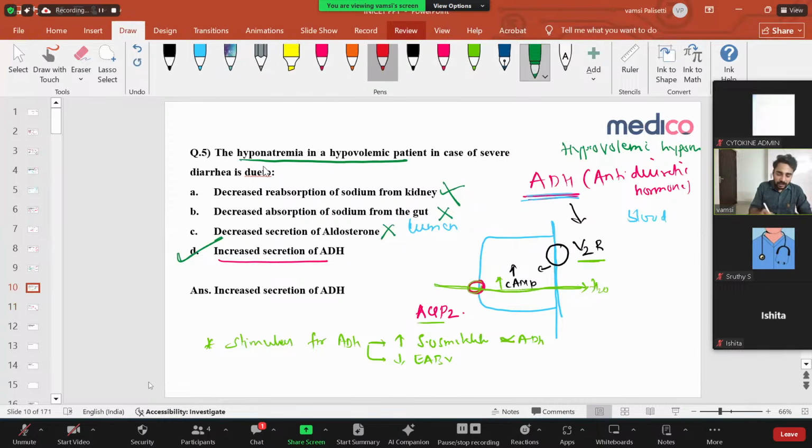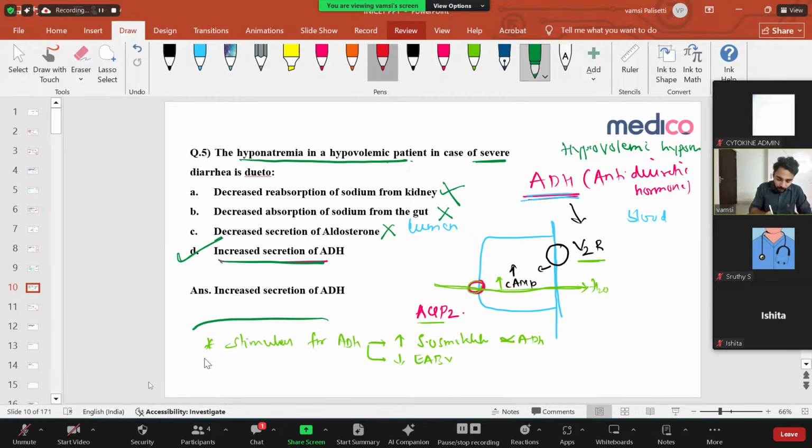Now you see, the hyponatremia in a hypovolemic patient, that is hypovolemic hyponatremia, is because of severe diarrhea. Because of severe diarrhea, there is decreased water content and decreased sodium content. That means there is increased serum osmolality, and because of increased serum osmolality there is increased ADH. With increased ADH, there is only free water reabsorption, not sodium reabsorption. So there is hyponatremia. It's all because of increased secretion of ADH. Very important thing. Right, clear? So that's what I discussed.